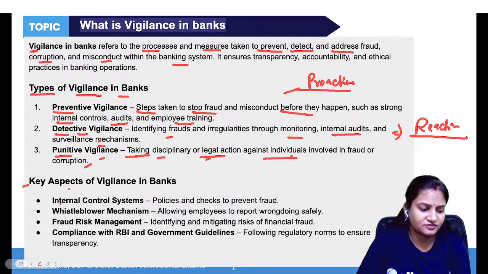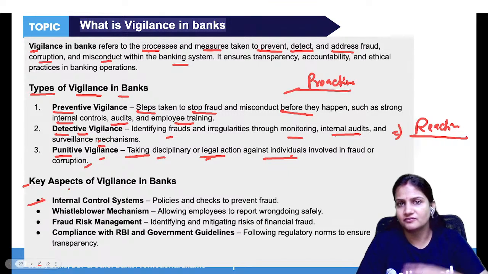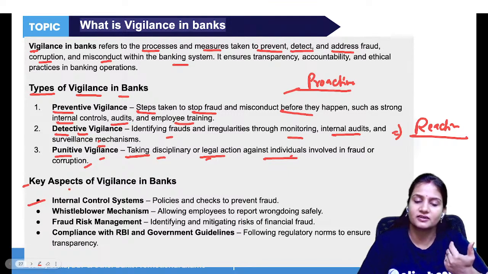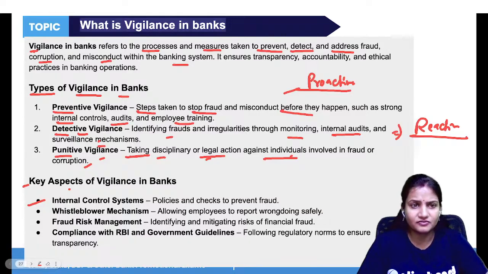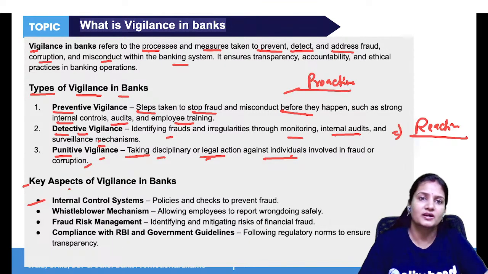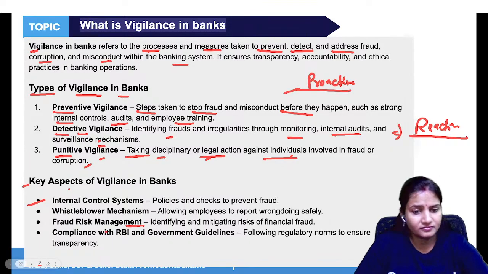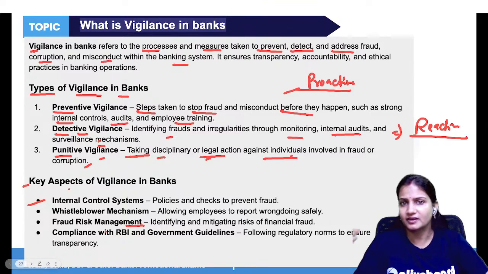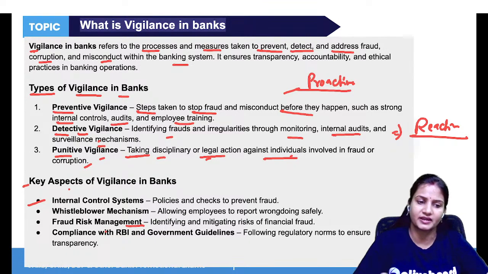So what are the key aspects of vigilance? So we should have an internal control system, a good internal control system. Different policies should be made to prevent fraud. Then a whistleblower mechanism should be there. The one who sees any wrongdoing in the business happening can go and complain to the top manager. The fraud risk management should be done properly. The risk managers should identify the risk, then assess the risk, and at last mitigate the risk.